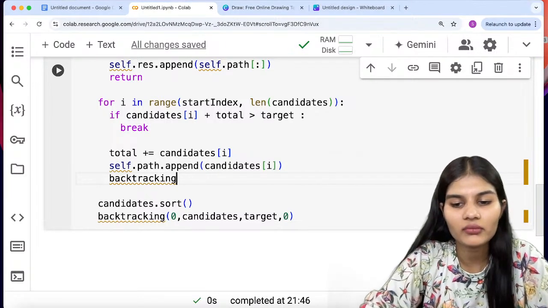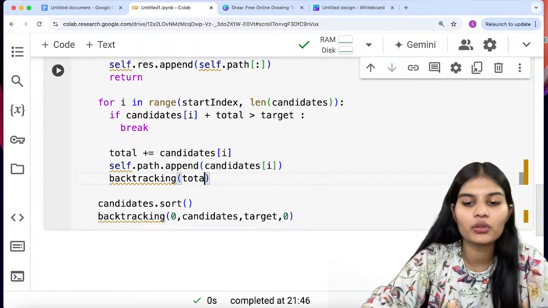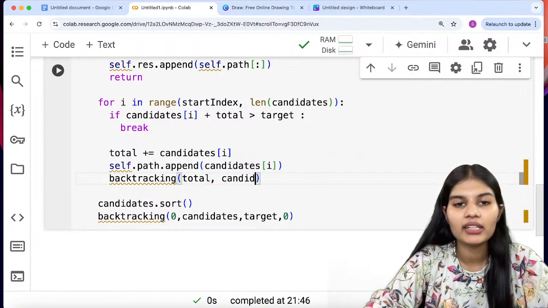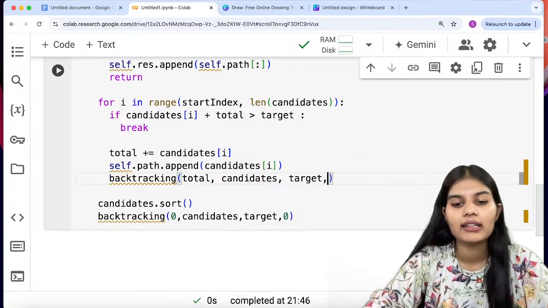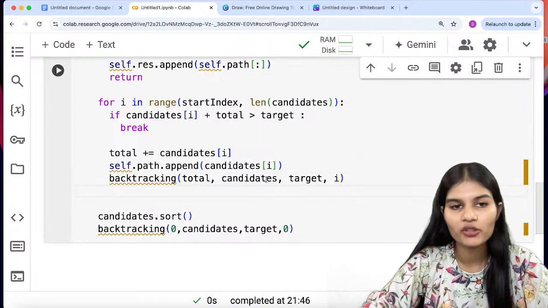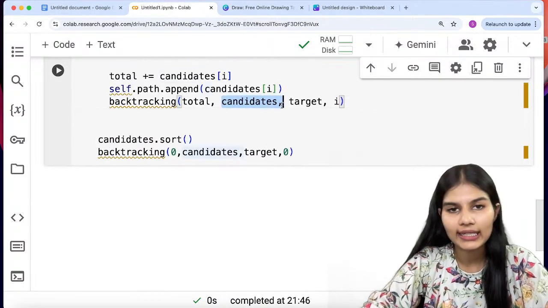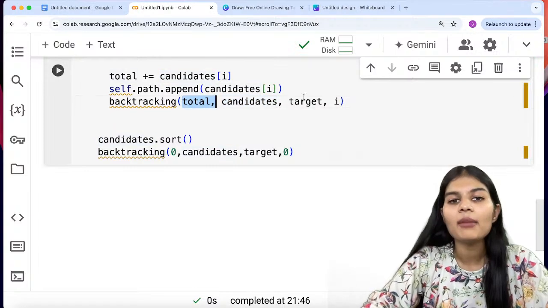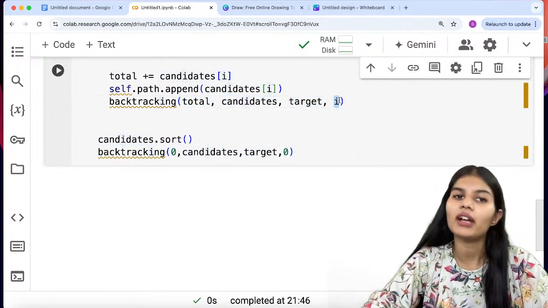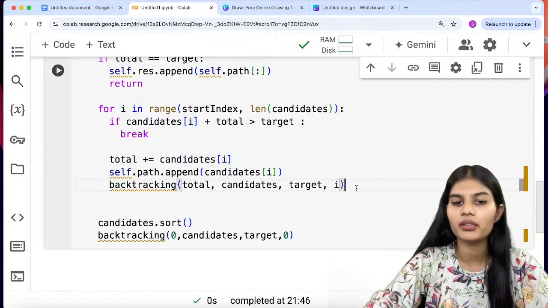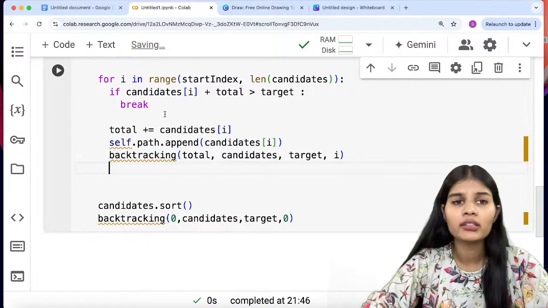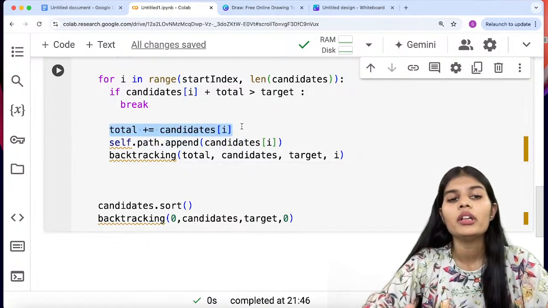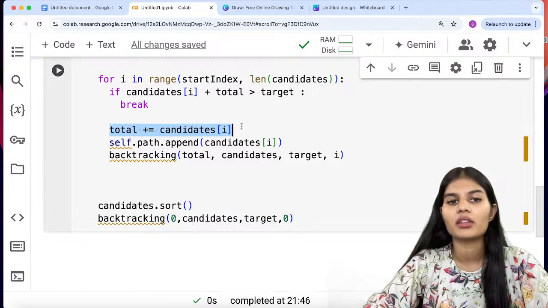So backtracking, in the bracket I'm going to put total, comma, candidates, comma, target and my value which is I. Backtracking will help me check all the candidates, sum up and match them against the target with the loop of I, with this for loop over here. That's it, right? Here I added a condition to go one step forward. Now what if I have to go one step back?